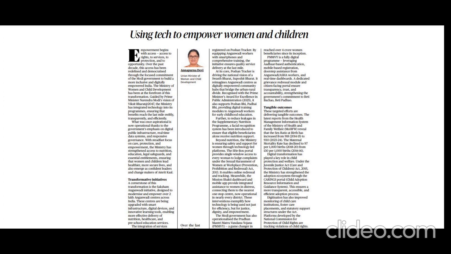Okay. Another important point in this article is that we made a very good improvement in sex ratio at birth and maternal mortality rate. And another point is we have one more portal called Caring Portal, which focuses on child protection systems. Okay. So please keep yourself updated.